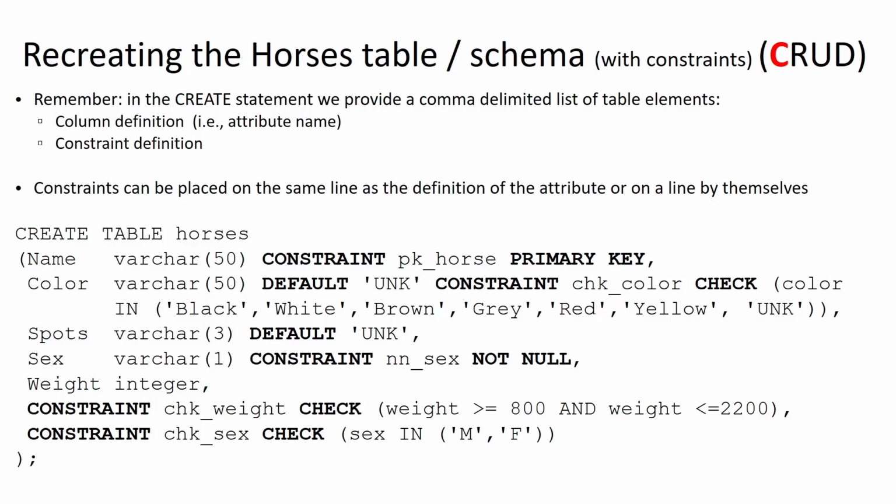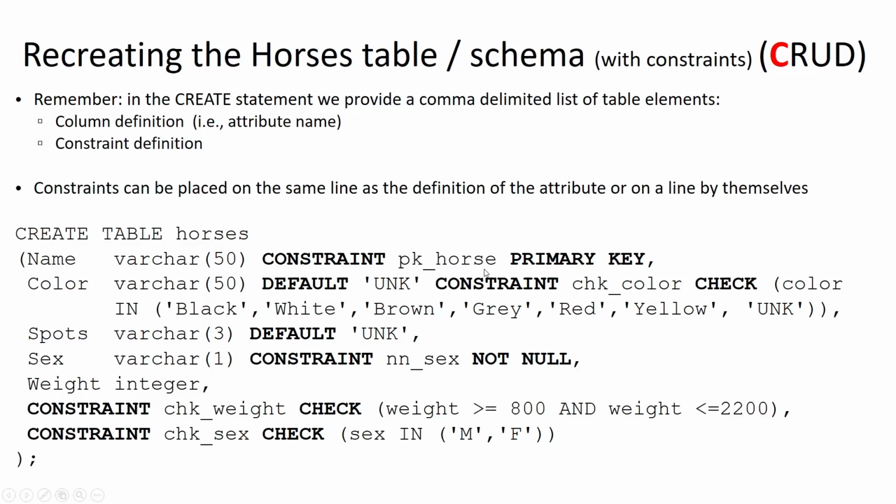So in this case, we have a number of constraints we are looking to apply. So we're going to say create table horses, open parentheses. Here's the name of our attribute, in this case name, the data type, which is a varchar 50, and then the keyword constraint to tell Oracle that we're about to define a constraint. We provide a name for the constraint, in this case PK_horse, because it's the primary key for our horse table. Now, this doesn't have any technical meaning to it.